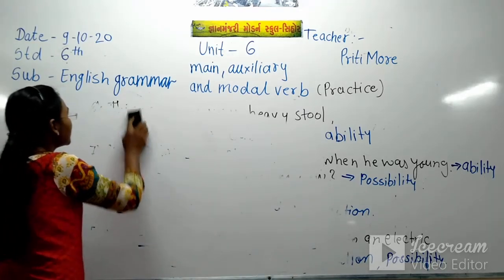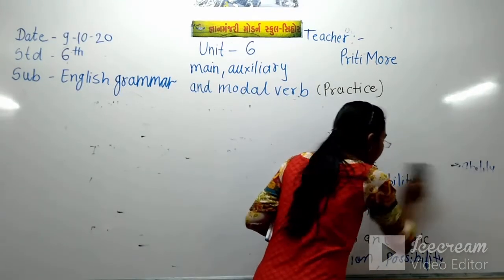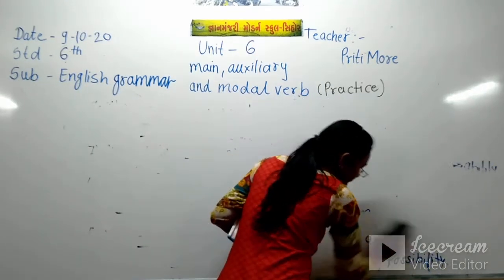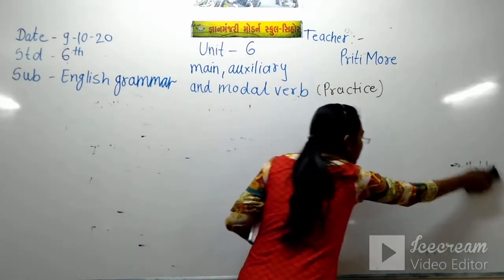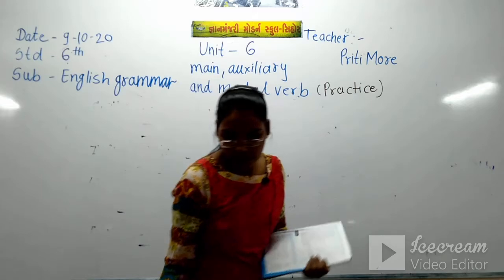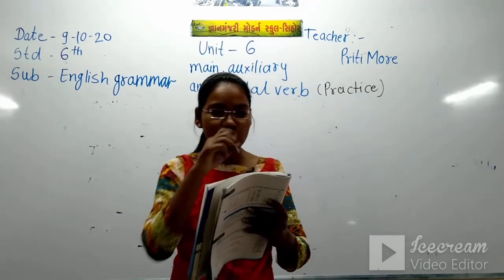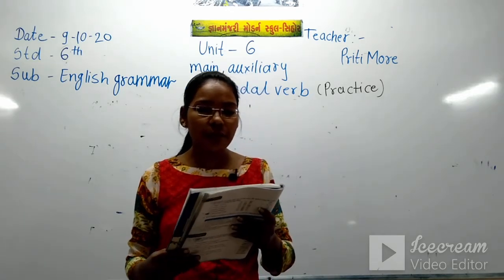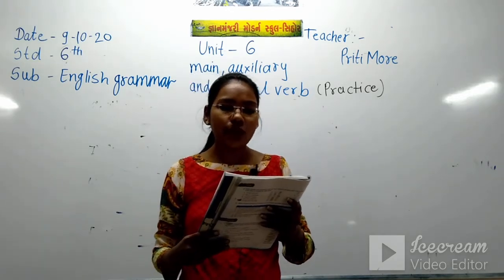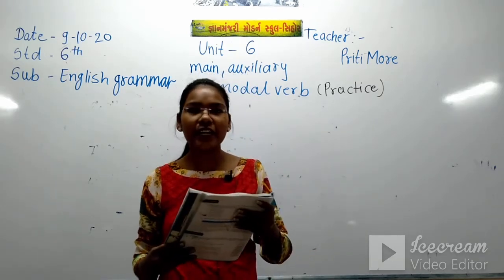So what instruction is there in practice exercise B? The instruction is: use can, could, must or must not instead of the words underlined in the following sentences and rewrite them.